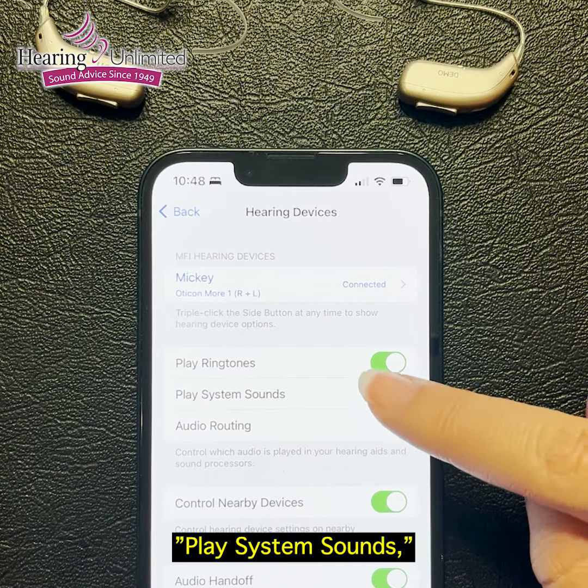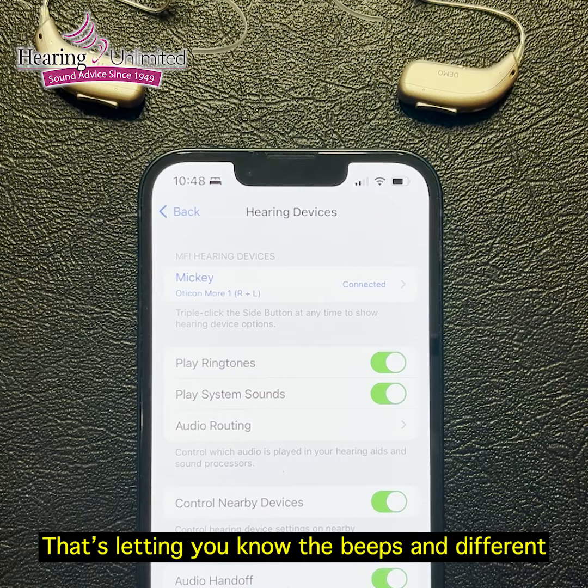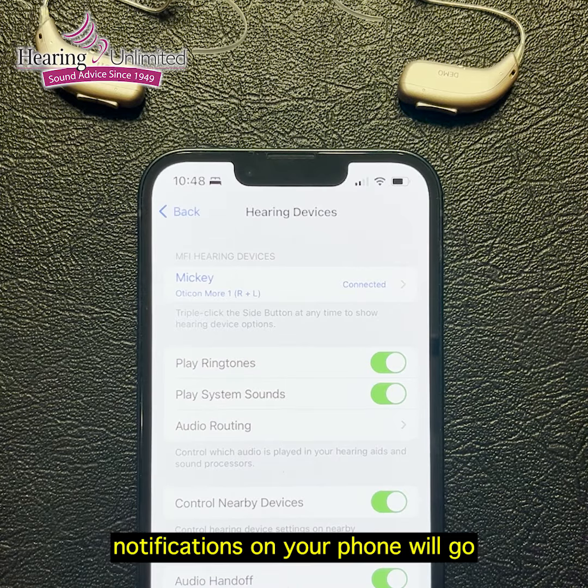Play system sounds. So that's letting you know the beeps and the different notifications on your phone will go directly into your hearing aids, and you can choose if you want them on or off.